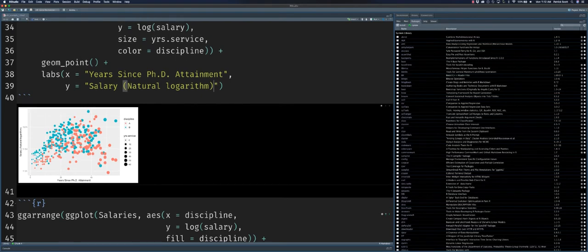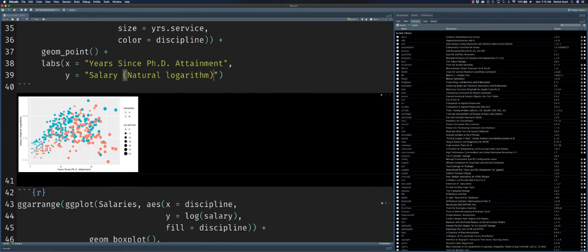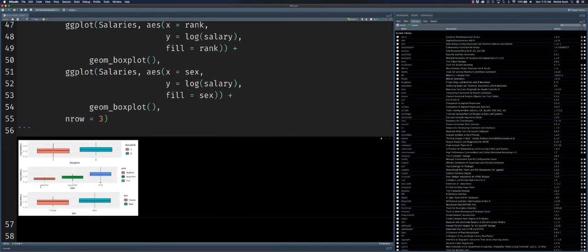The scatter plot gives us some interesting information about the salary distributions among the disciplines and also the years of service based on the size of the dots. We can see that the longer you move away from your graduate school days, the higher your salary is likely to be, up to a point, and then it appears to have a downward trajectory. So we clearly have some type of quadratic term that we're going to want to eventually account for within our linear regression framework. We did some box plots, and I won't go over all that. Like I said, you can go over everything in the previous video. Now, okay, let's actually examine our econometric model.